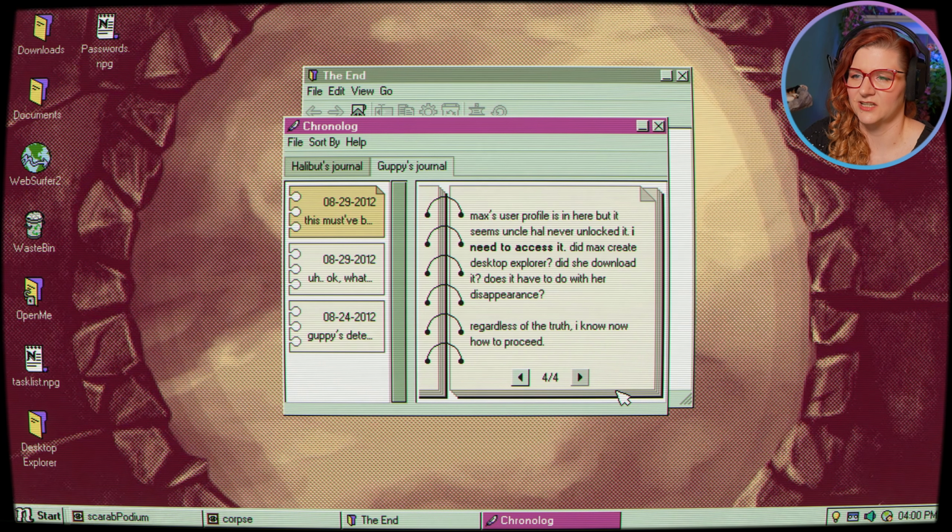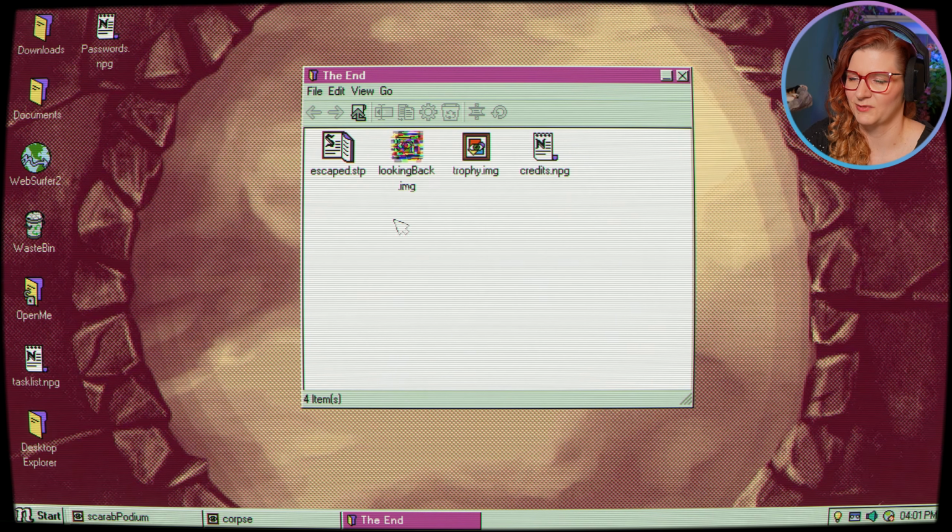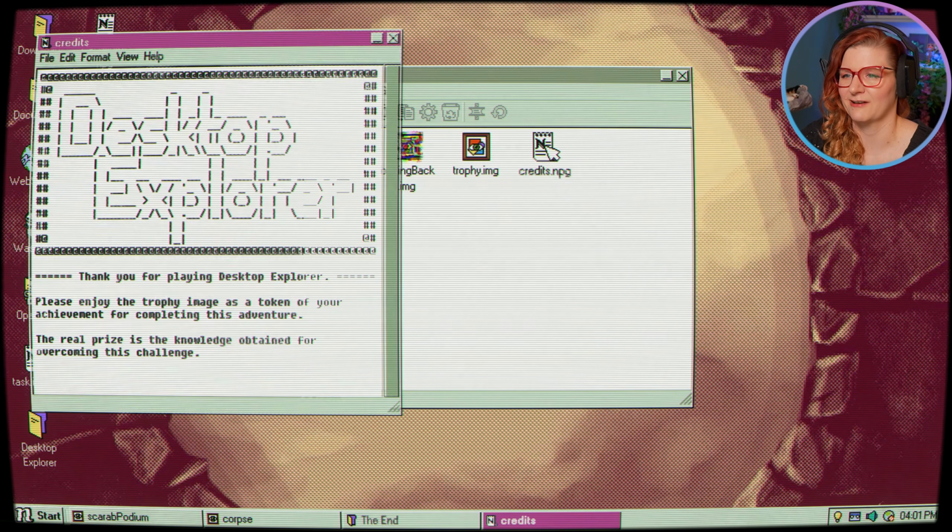Max user's profile is here, but it seems Uncle Hal never unlocked it. I need to access it. Did Max create Desktop Explorer? Did she download it? Does it have to do with her disappearance? Regardless of the truth, I now know how to proceed. Well, before we go and start looking at it, we still have credits.